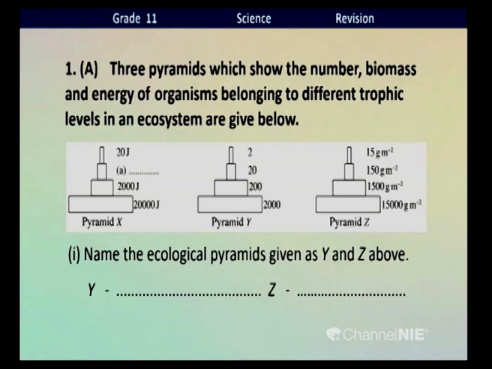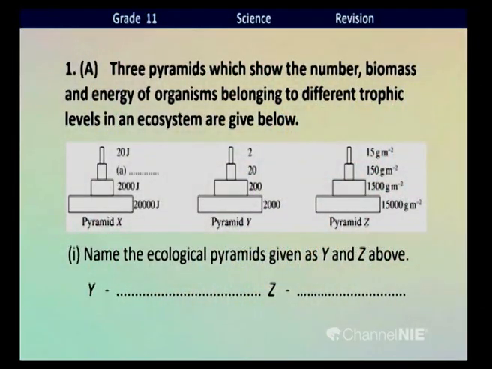How do you decide which one is energy, which is number and which is biomass? You have to observe the units of the values represented in each trophic level. When the values are represented only by numbers without any unit, that must be the number pyramid. Therefore, here Y must be the number pyramid.